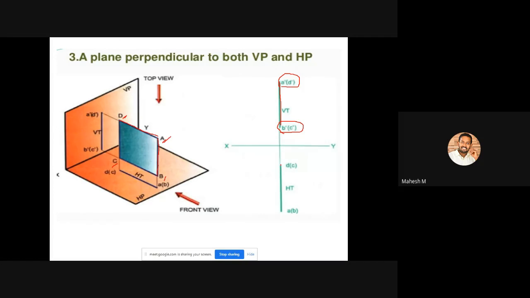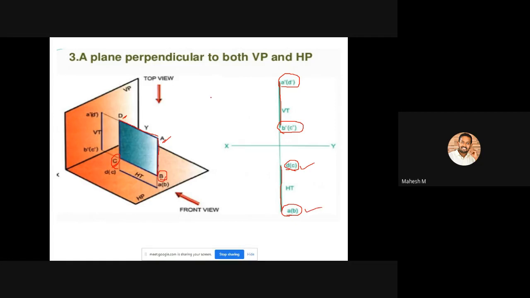So you can create a vertical line, and this vertical line should have a dimension of D and A. You can't see this B point and C point from the top view direction, so the C point should be mentioned within bracket, and also the B point within bracket. So it is D bracket C, and here it is A bracket B.